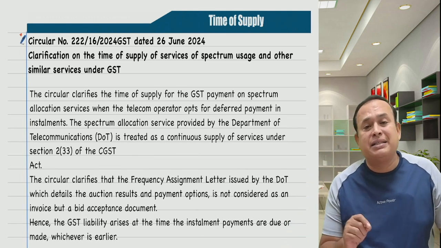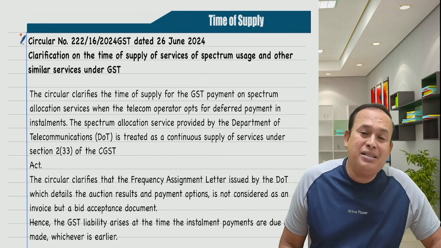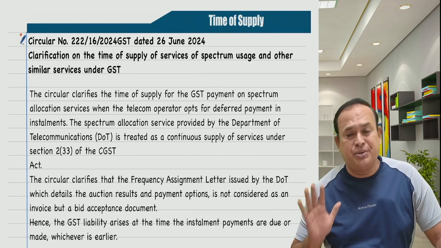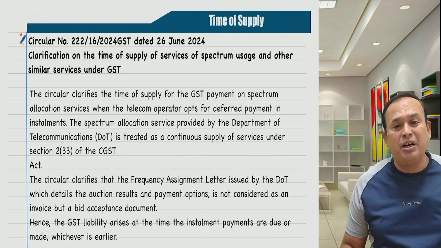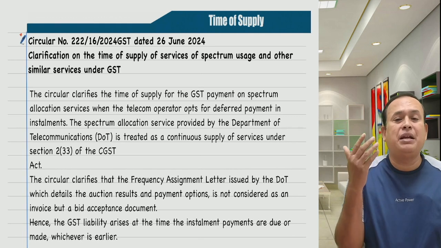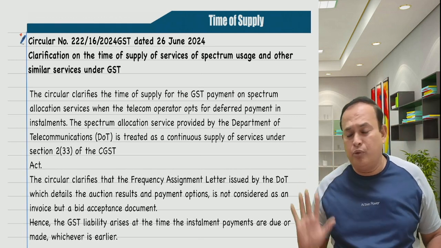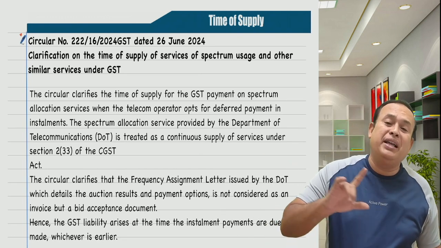Airtel says, I will pay 200 crores upfront and the balance 1000 crores over a period of 5 years. Accepted by the government. So the upfront payment date is the time of supply for the recipient, Airtel, to pay GST under RCM. Very good. The balance 1000 crores is going to be paid over 5 years.